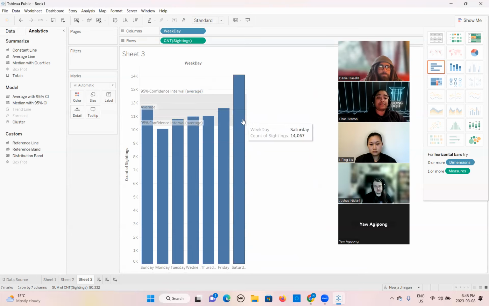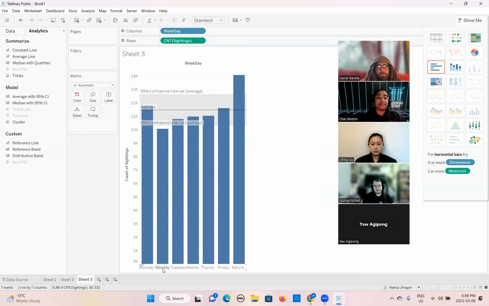Can anybody interpret this result here? The average number of sightings on each day is here, right? So it is drawing the line here. But if we look at the confidence interval, it is showing some data points or values within this range on Monday as well.